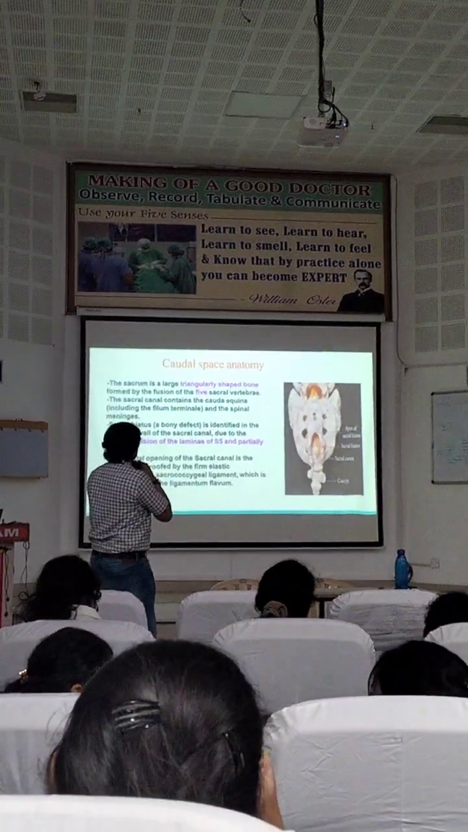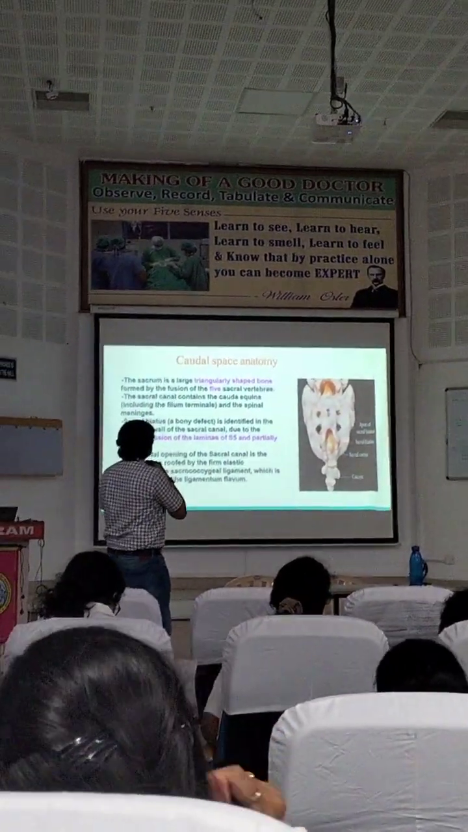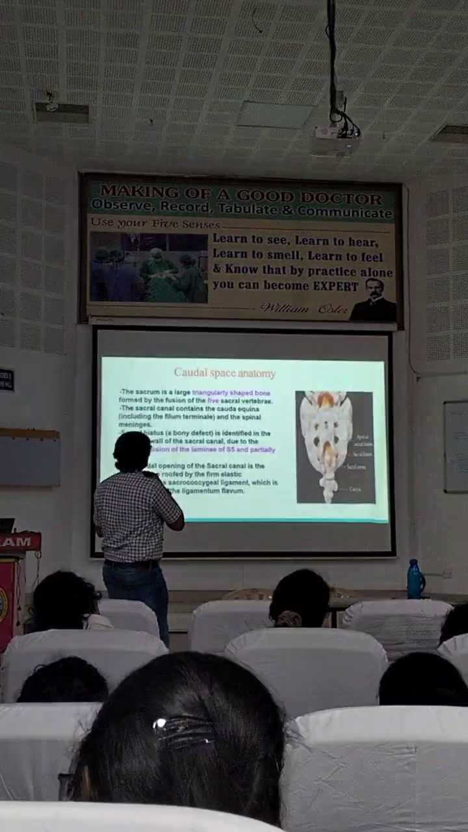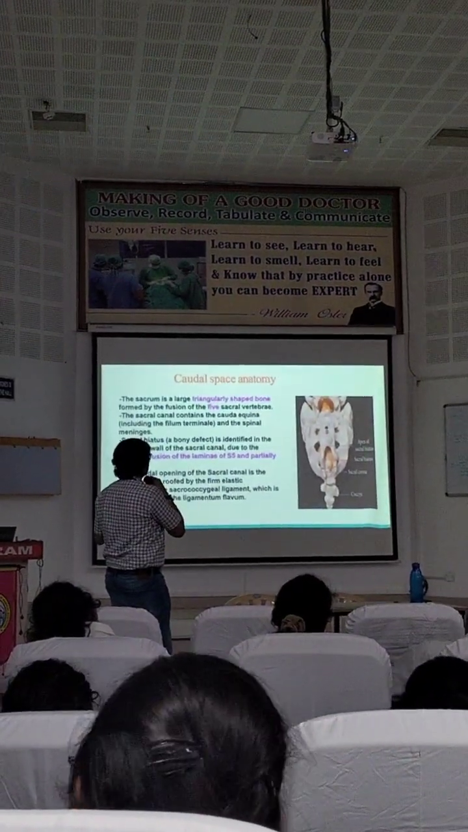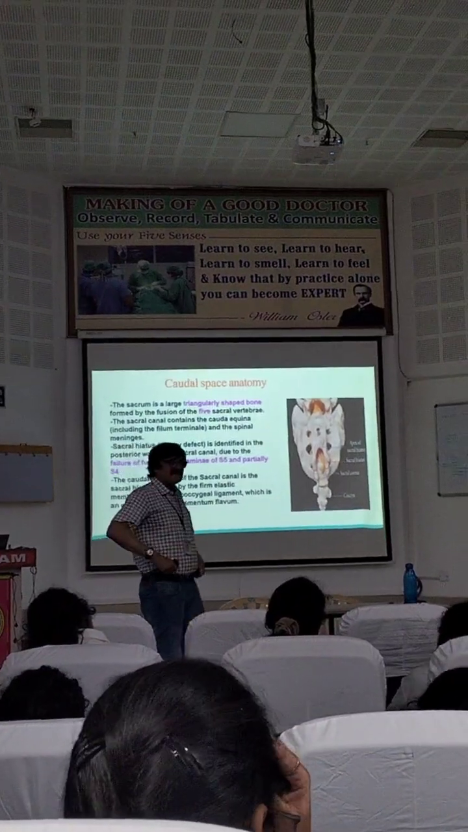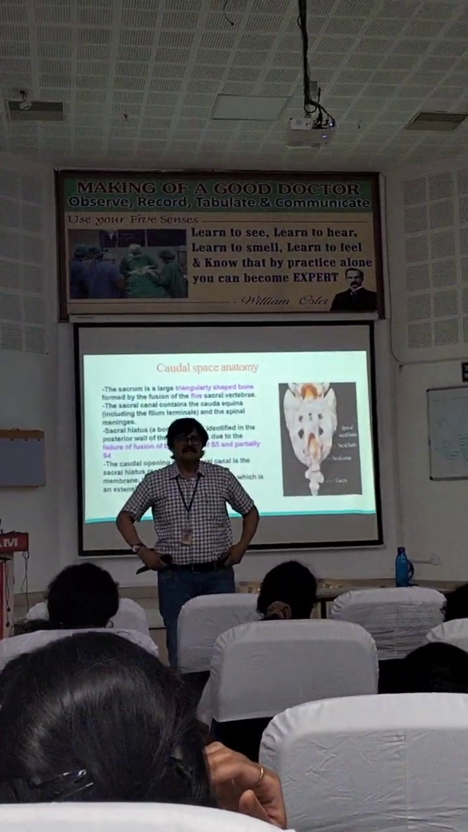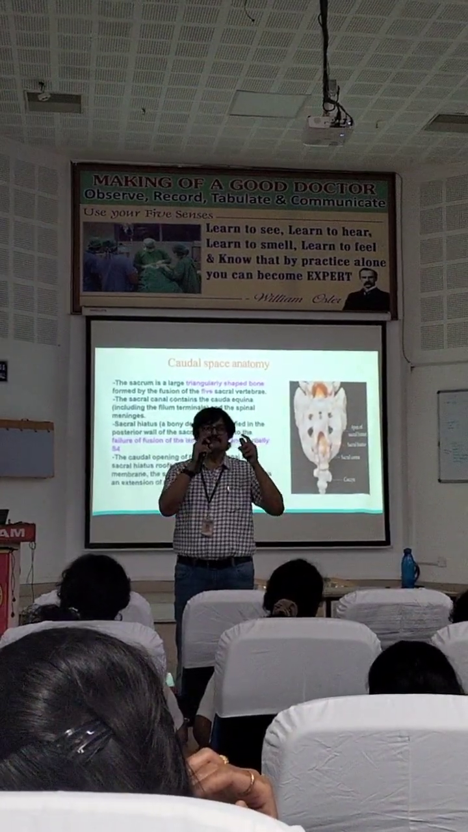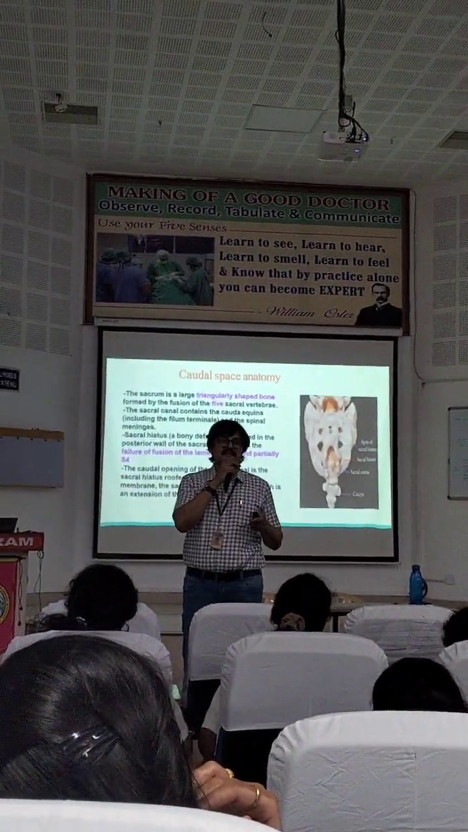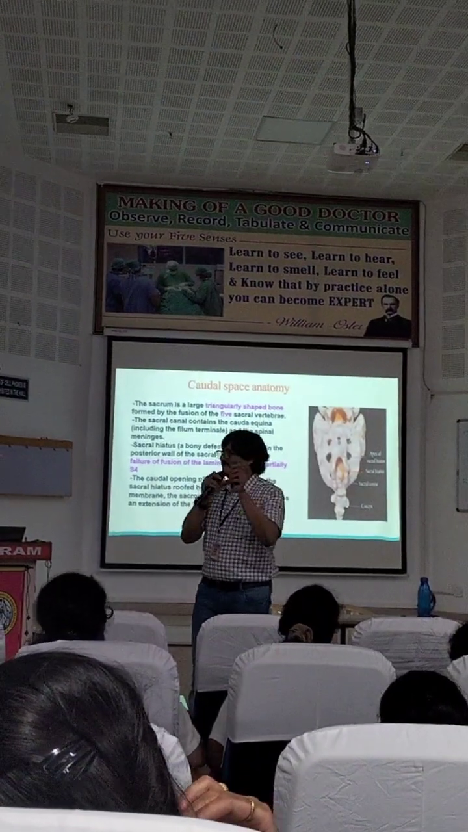Caudal. This is the caudal block. This is the triangle space. How is it formed? Failure of fusion of the lamina of S5. That is caudal. This is the anterior superior. You have to draw a triangle. The posterior superior. Where is this posterior superior iliac spine? See, there is a dimple.